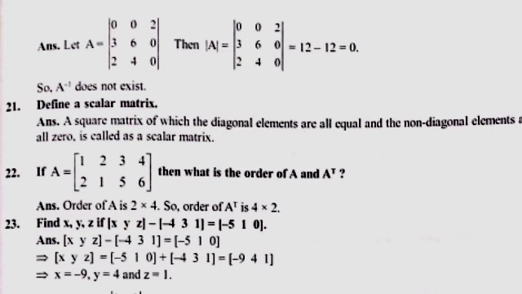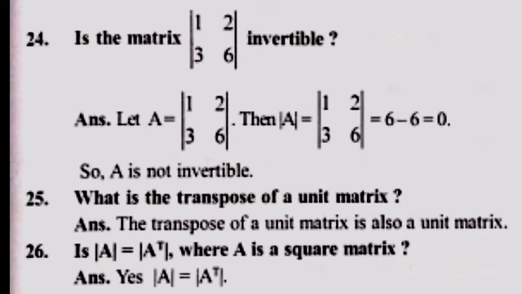And then is question number 24, and in question 24, is the matrix invertible? We have to test the determinant. Then is question 25, what is the transpose, easiest question. And there is 26, determinant A is equal to determinant of transpose of A, where A is a square matrix. Yes, it is true, as you know. It's a very important property of a determinant. The determinant value of a square matrix is equal to the determinant of its transpose, so it's true.